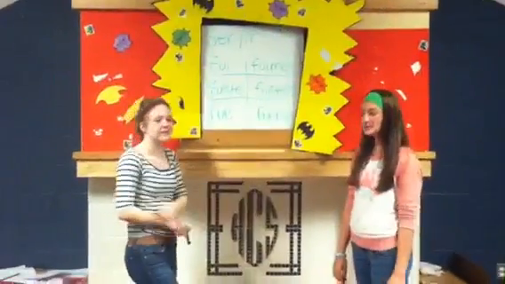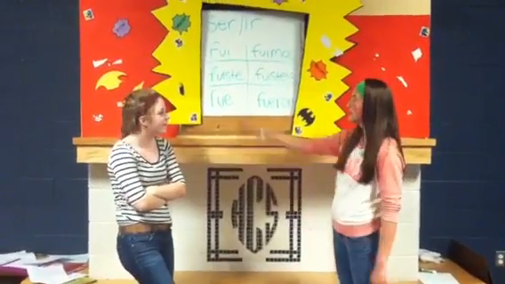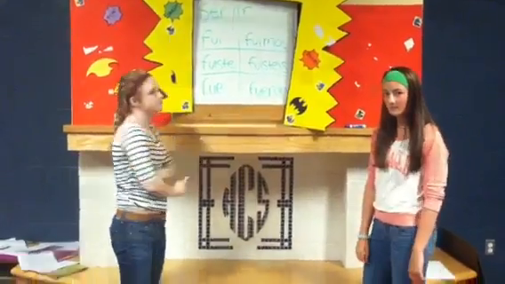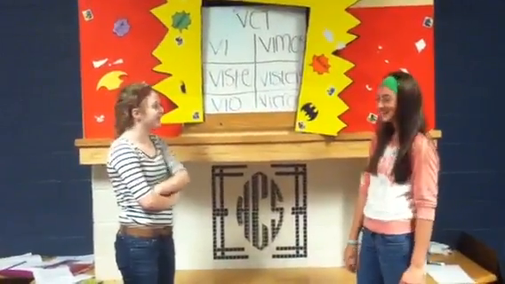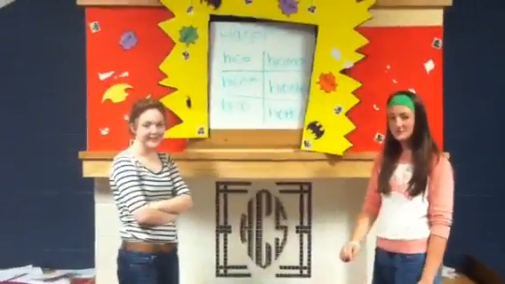Hi, this is Henri. And this is Ken. And we're going to teach you the regular preterite verbs. First, we're going to teach you how to conjugate ser and ir verbs. It goes fui, fuiste, fue, fuimos, fuisteis, fueron. Next, we're going to teach you about ver. It goes vi, viste, vio, vimos, visteis, vieron.